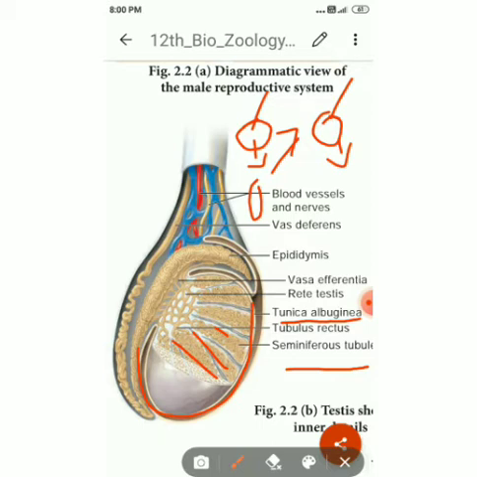They also secrete another hormone, called inhibin. It is called inhibin. It is involved in the negative feedback control of sperm production. So this Sertoli cell does two functions. One is giving nourishment to the sperm cell. The next one is producing a hormone called inhibin, which is involved in the negative feedback control of sperm production.